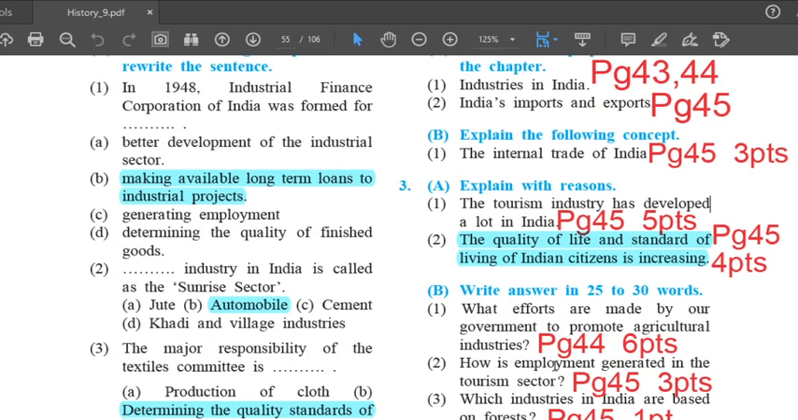Now we'll see question number 3A2. The quality of life and standard of living of Indian citizens is increasing. The answer is on page 45.